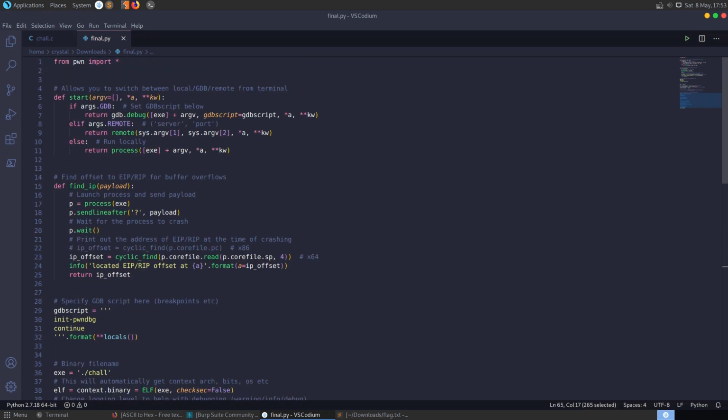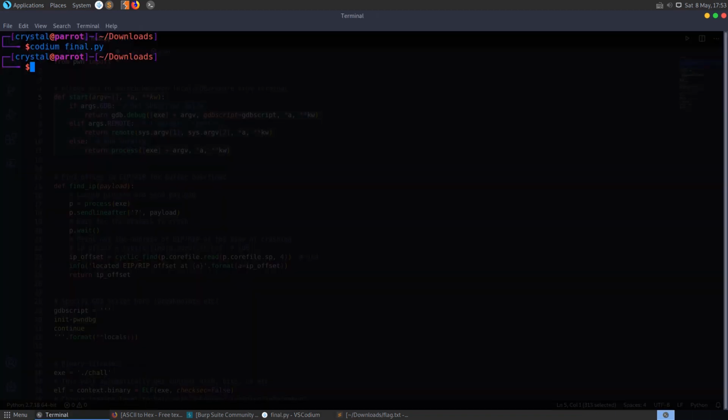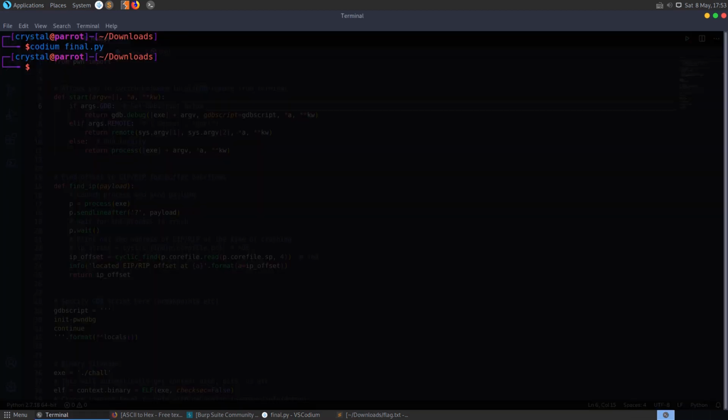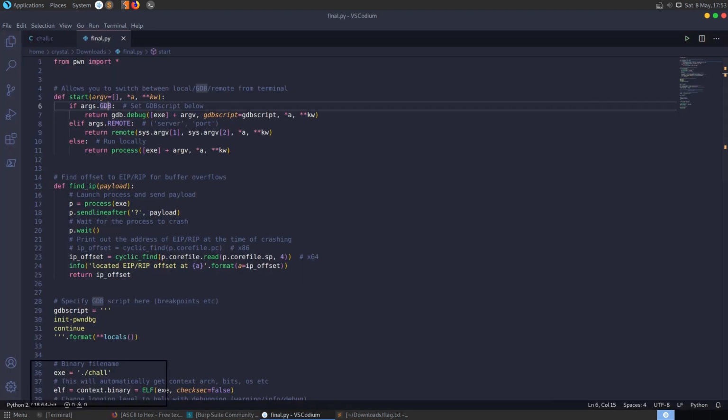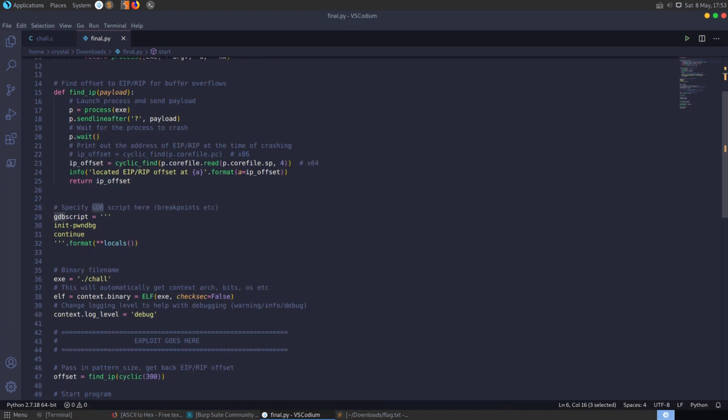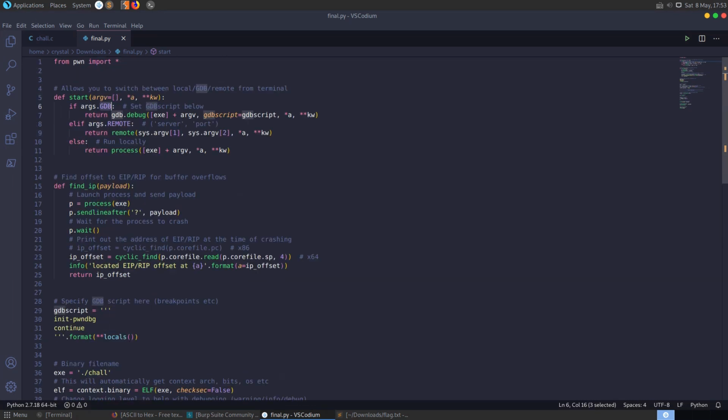The reason I like this is because whenever we launch the script, we can launch it with python final.py, but if we want to debug it with GDB, we can just add GDB in capital letters at the end, so we can say python final.py GDB, and any breakpoints we want to put in here will also automatically launch. So it's quite easy to test something with GDB and then quite quickly go back to testing the normal script without having to comment out or change pieces of code.